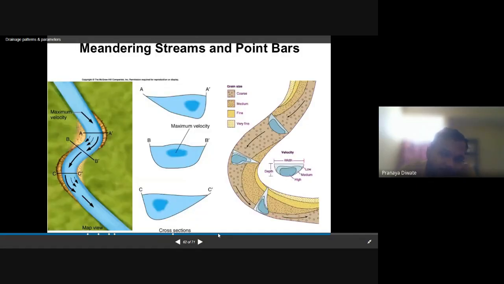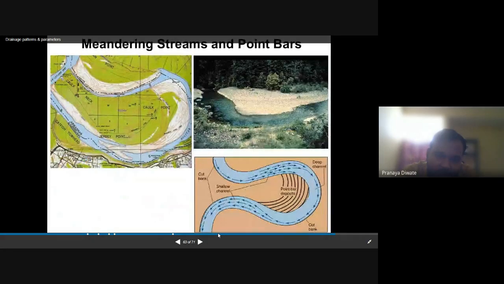Meandering stream and point bar. When the stream meanders, its velocity is a very important part. Depending upon the velocity, the changes occur. Meandering stream and point bar.